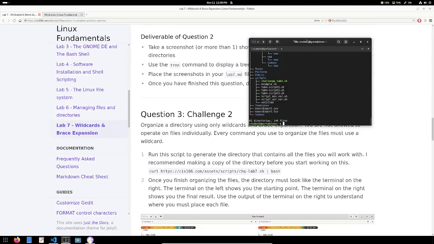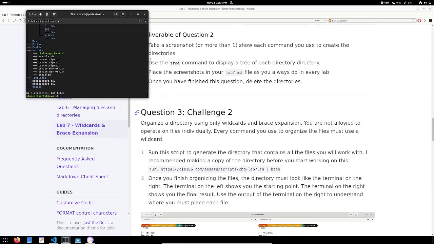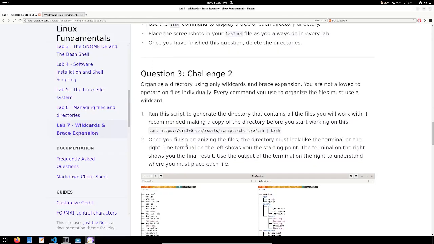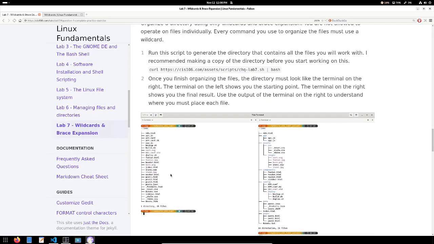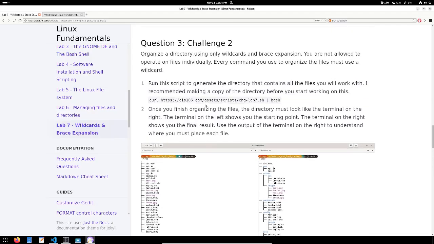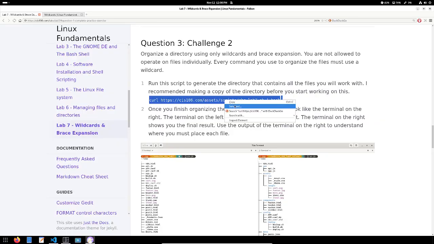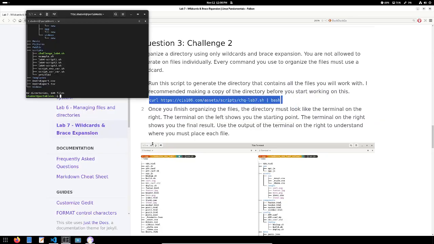So for question number 3, this question is a bit more involved because you are going to organize a directory and you're going to use the commands that you learned in the previous lab, which is make directory and remove, and you are going to use those two in combination with wildcards so that you can organize the directory. This is the starting point. This is the end point, right? So to get these files, just copy this command here and run it in your terminal.